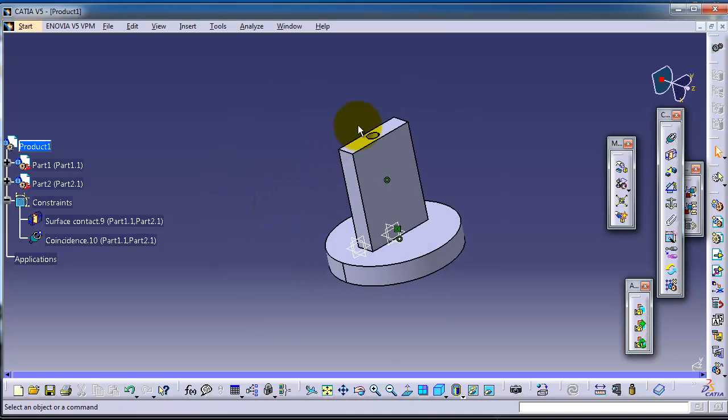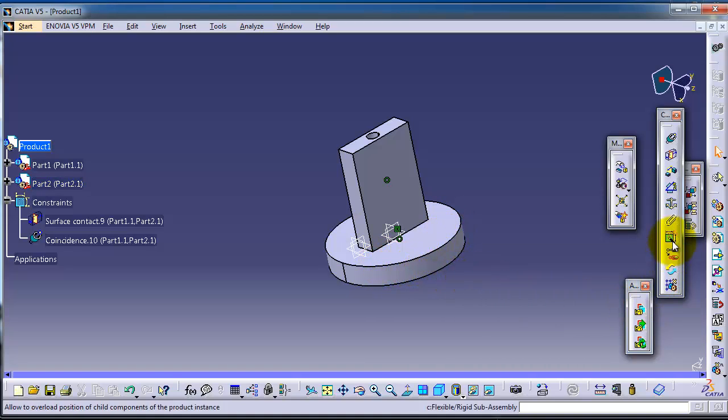For example, this product or this assembly can be moved as a whole, if you move it in another axis or a different direction. But if we want to fix one component from it, for example, this block can rotate around the cylinder because we have a coincident constraint and a contact constraint, and we don't need this cylinder to be rotated as well.